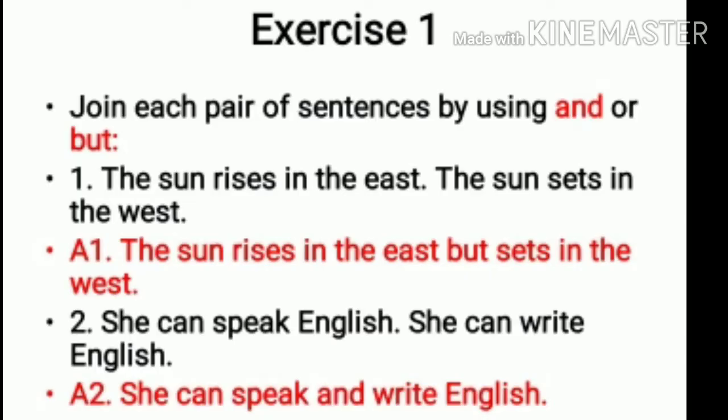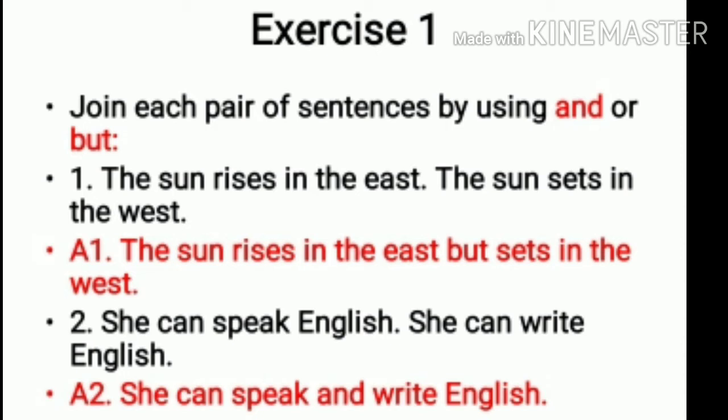So let us start with the first exercise where we need to join the sentences by using and or but. So the first one: the sun rises in the east, the sun sets in the west. Here we are talking about the sun with two different directions. So we join it with but. So your answer will be: the sun rises in the east but sets in the west. The noun, the sun, which is repeating, we don't write it, and we join it with but. We remove the full stop and we add but.